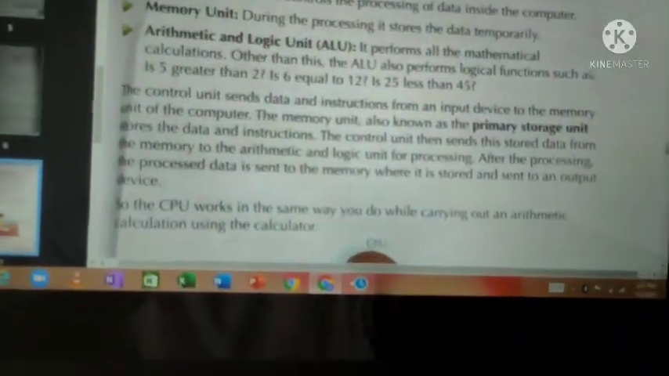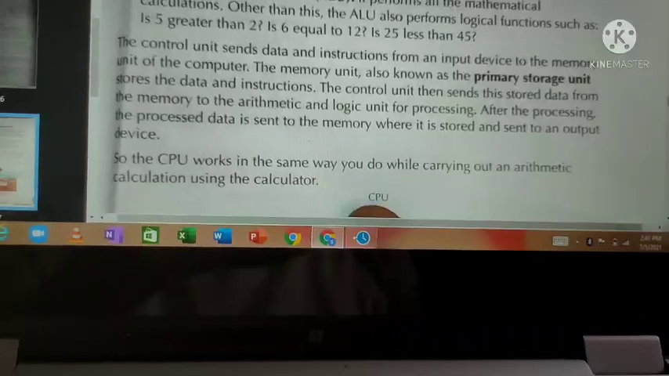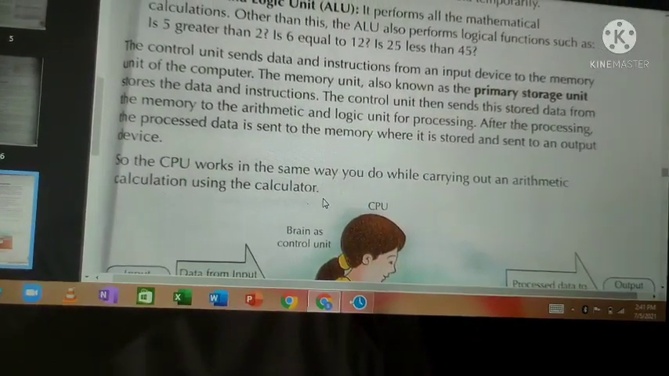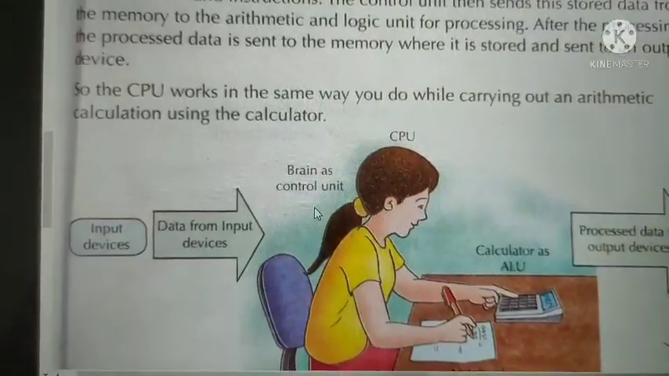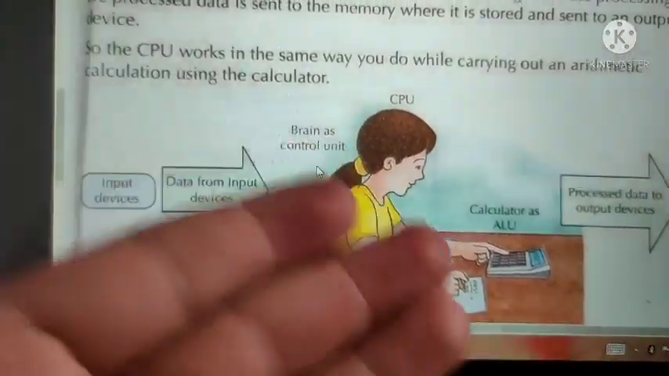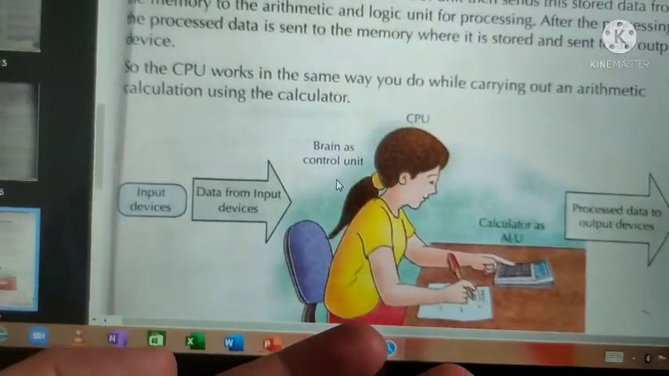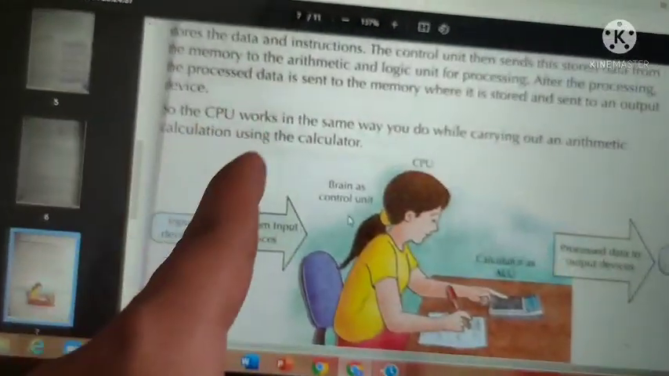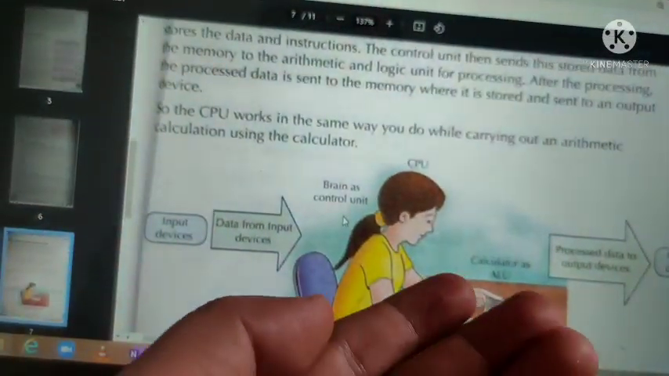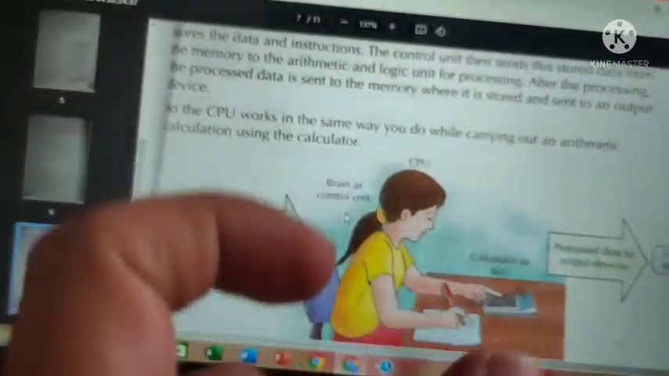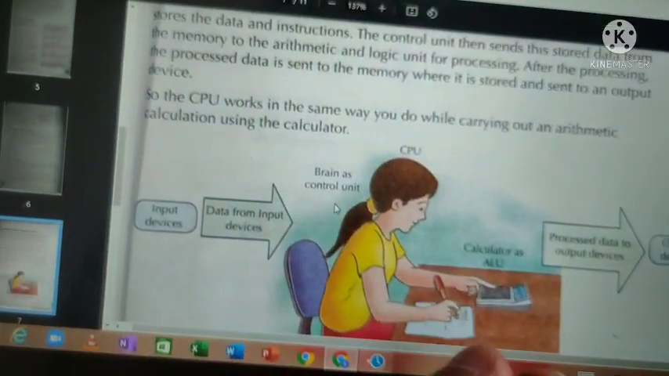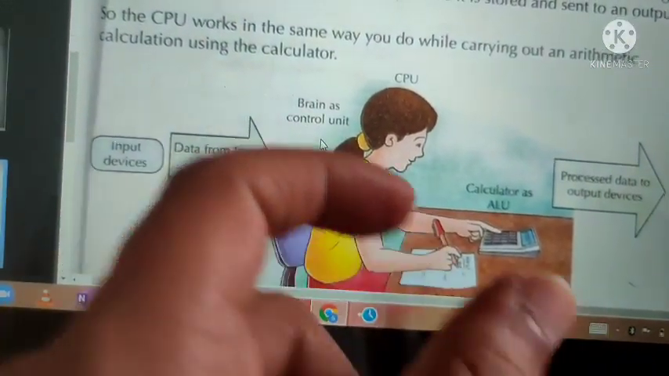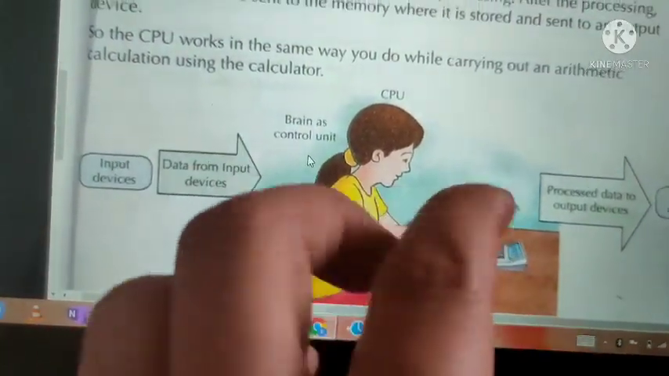Next, the CPU works in the same way you do while carrying out an arithmetic calculation using the calculator. So what does it mean? The CPU and calculator more or less work in the same way. The calculator does mathematical operations only, not all operations. So the CPU's and ALU's mathematical operations are carried out in the same way.